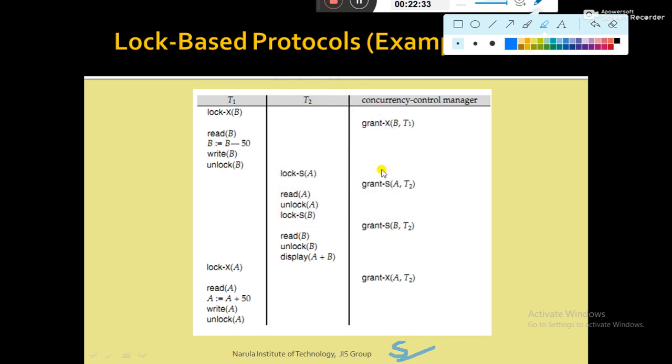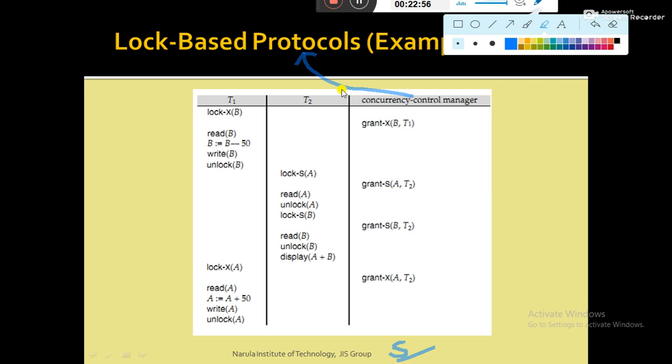Even though the concurrency control manager is granting the lock based on the lock-based protocol, that means the concurrency control manager has the protocol by which we can ensure serializability, and it has executed that protocol.